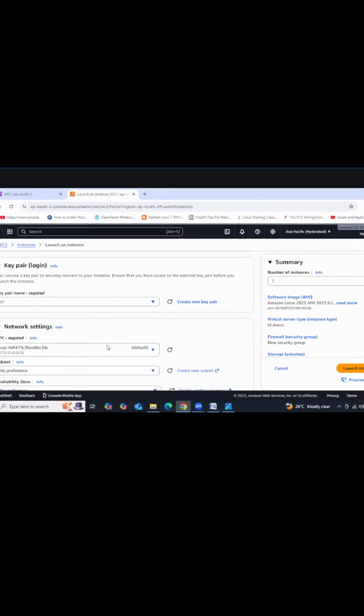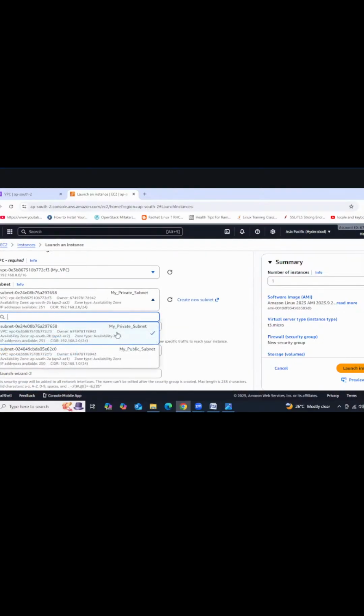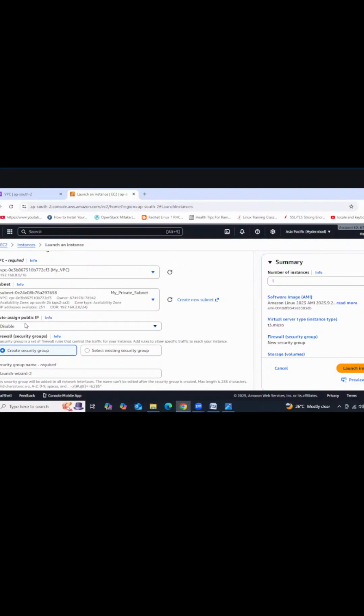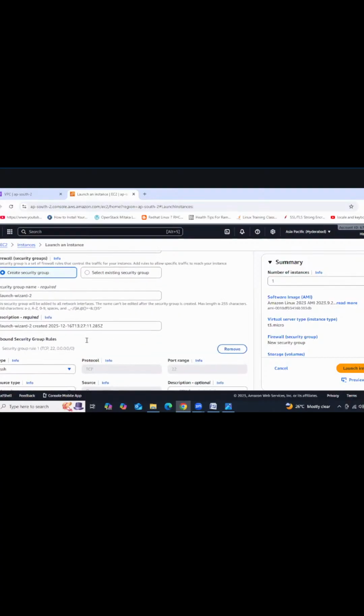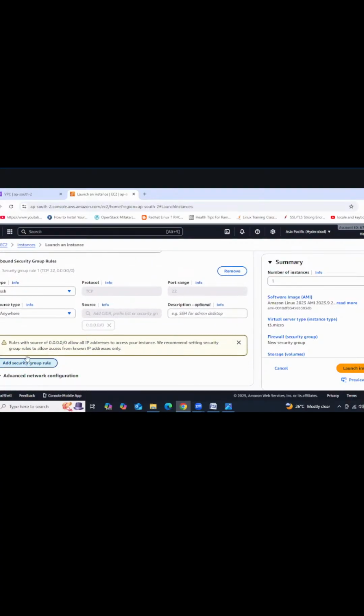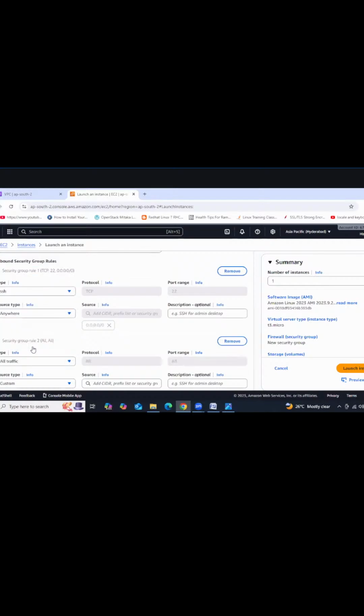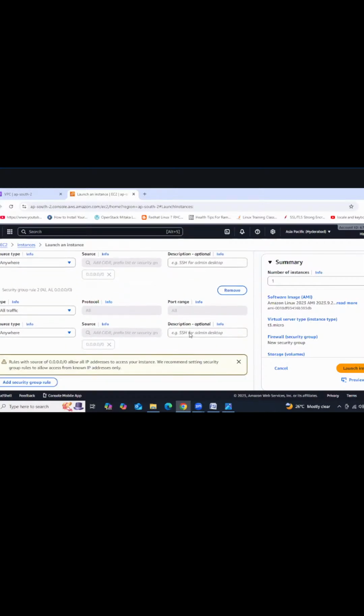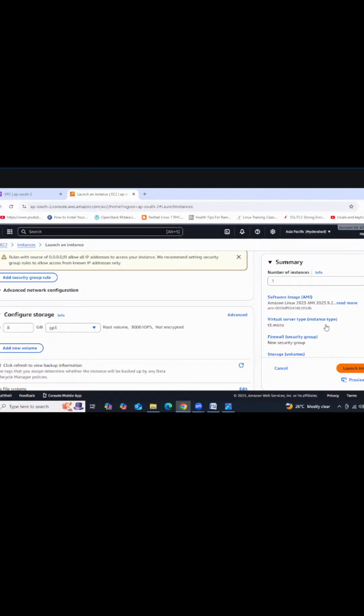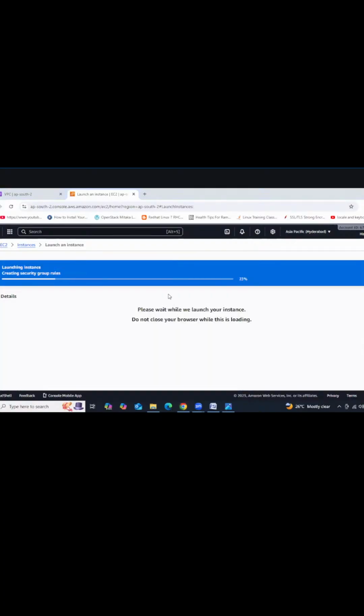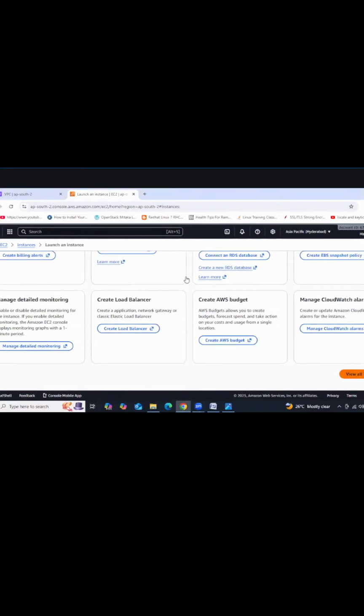Go to network settings and select my VPC. Go a little bit down, guys. Here, my private subnet. And don't allow this IP address. You need to keep it disabled. And I'm adding all traffic, right? Launch instance. Got it, guys? So view all instances. How many instances do we have as of now?